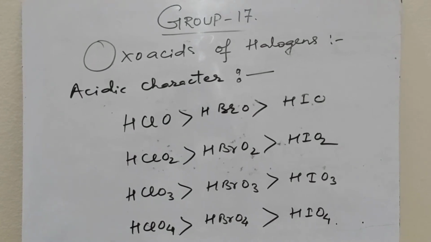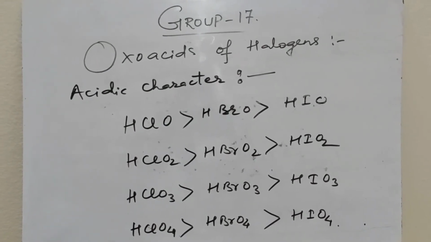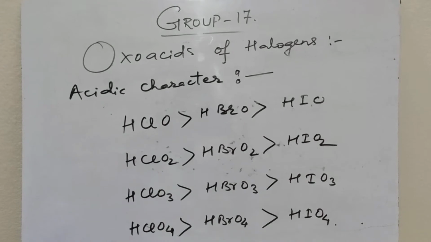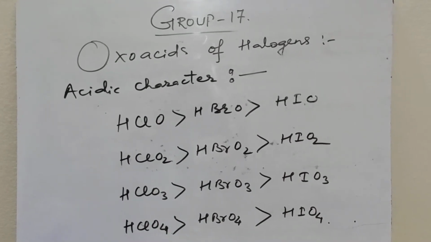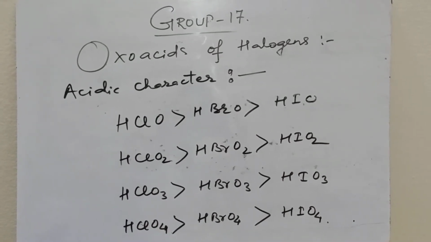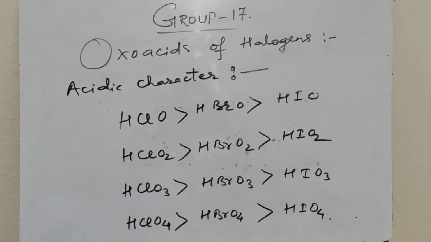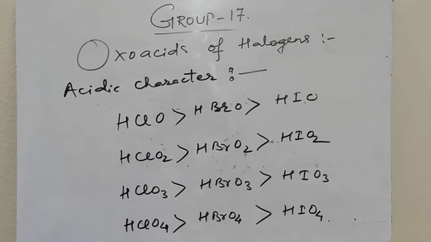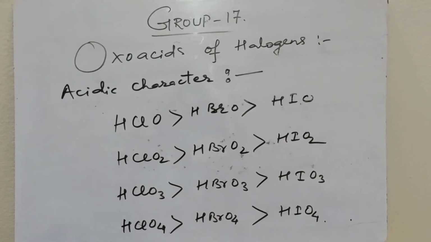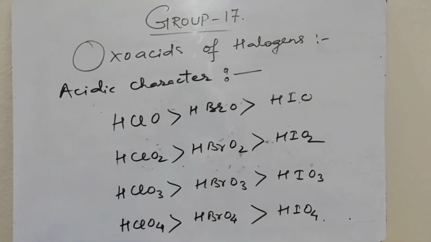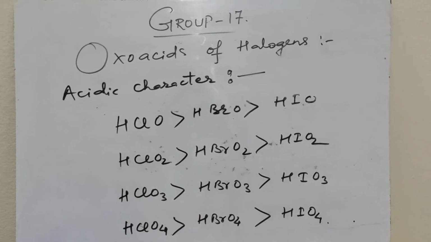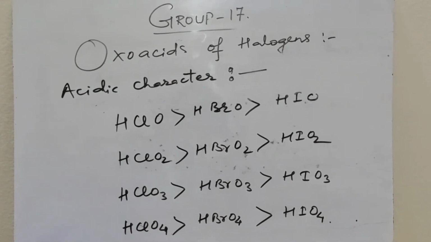The acidic character of oxoacids: HClO is greater than HBrO, HBrO is greater than HIO; HClO2 is greater than HBrO2, HBrO2 greater than HIO2; HClO3 greater than HBrO3, HBrO3 greater than HIO3; HClO4 greater than HBrO4 greater than HIO4.